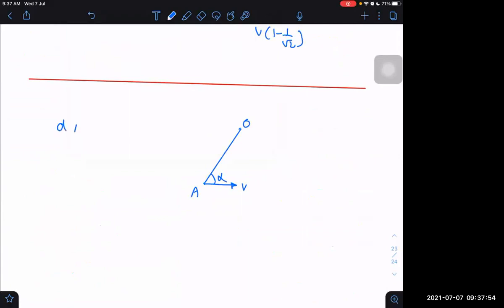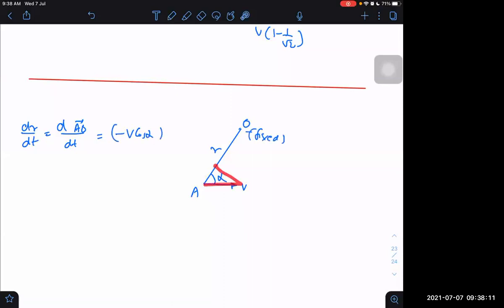What is dr by dt? It will be minus v cos alpha, because O is fixed and has zero velocity. Take the component of v along this direction; it is trying to decrease R, so minus v cos alpha.